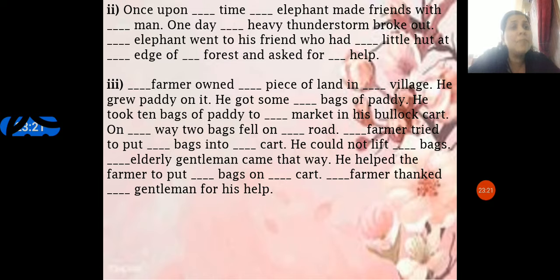For definite things, we use the article the. And only one thing you have to note: according to the pronunciation, in certain words, for example an honest, even though H is a consonant, the O sound is pronounced. So an honest man. These are the exceptional cases.